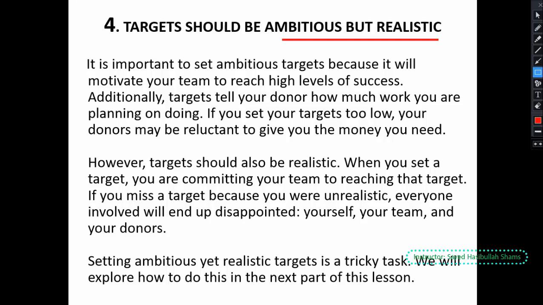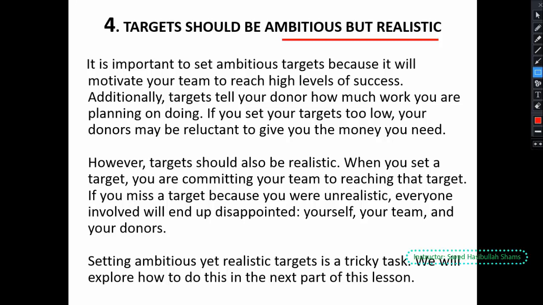Otherwise, if we do not achieve the targets that we set for ourselves or for our company, and we have a commitment with the community, for example, and donors, in this case we will face different challenges. For example, we will lose our prestige and name, and for this purpose the target must be realistic. It will be high because a donor will be encouraged to give more money, and it shows that we are hard workers.